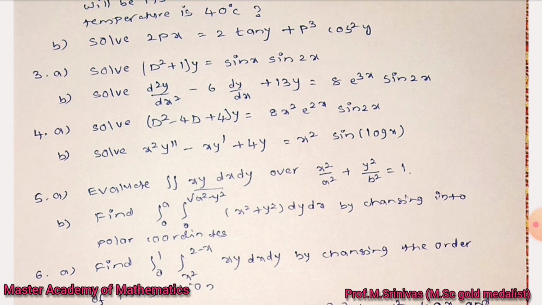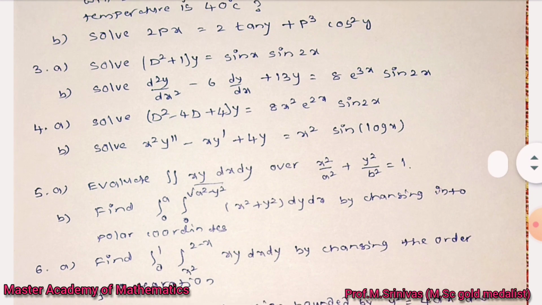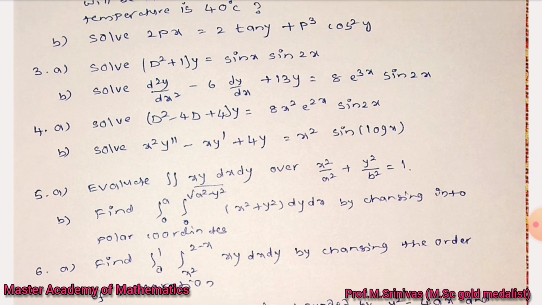Fourth b bit, x square y double dash minus xy dash plus 4y, it is equal to x square into sine of logarithm of x. So this is nothing but Cauchy-Euler equation, looking like x square d square xd and something. So directly you can use Cauchy-Euler equation and find out the solution. So third and fourth from unit number 2.